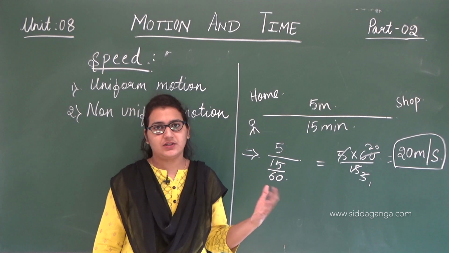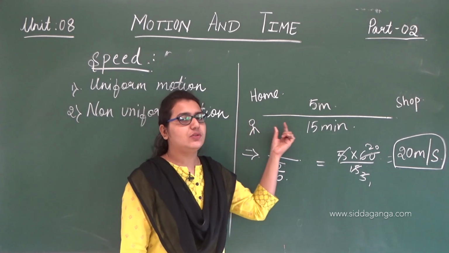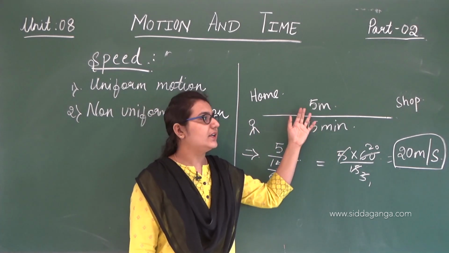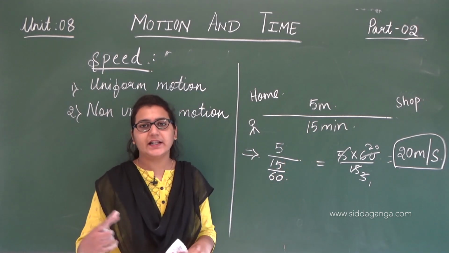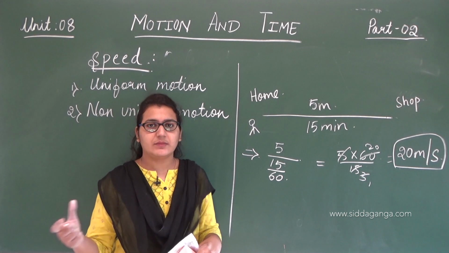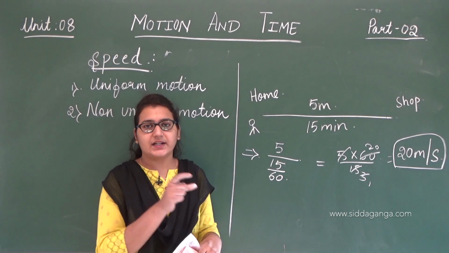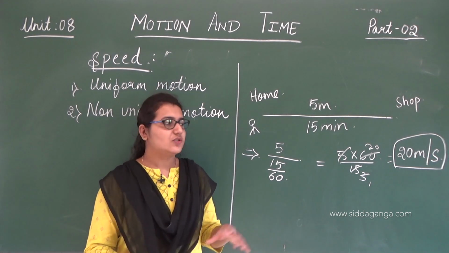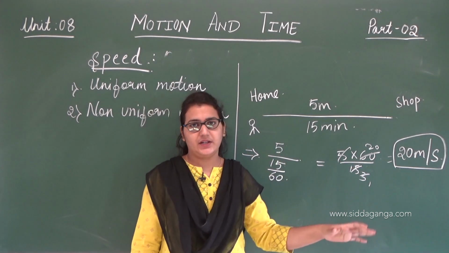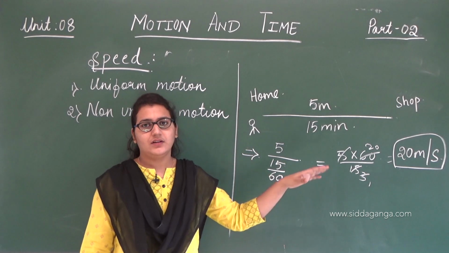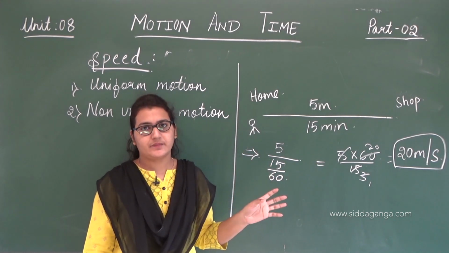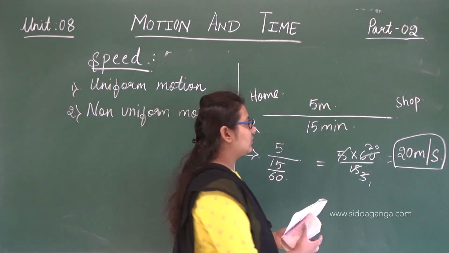If he had continued traveling, he would walk 20 meters. So that is what speed means: the rate at which the object travels. That doesn't mean exactly it is the distance. This is the average speed, what he could have maintained. Clear? So this is about the speed.